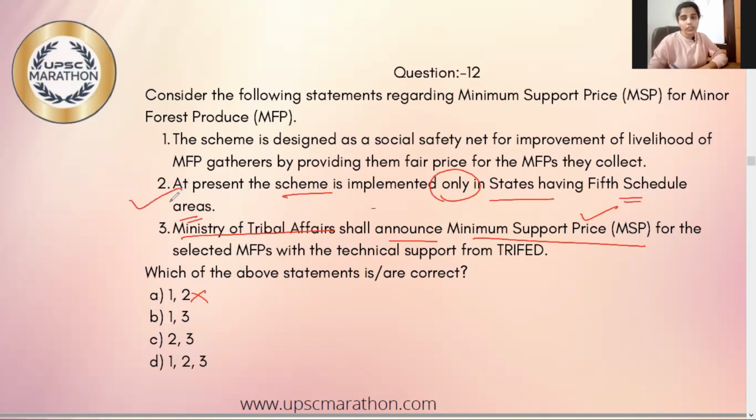Initially, this was the rule. Now it is expanded to all the states and union territories. So from this, we can eliminate option C and option D. So the answer will be option B. The scheme is designed as a social safety net to increase the income for the tribals.